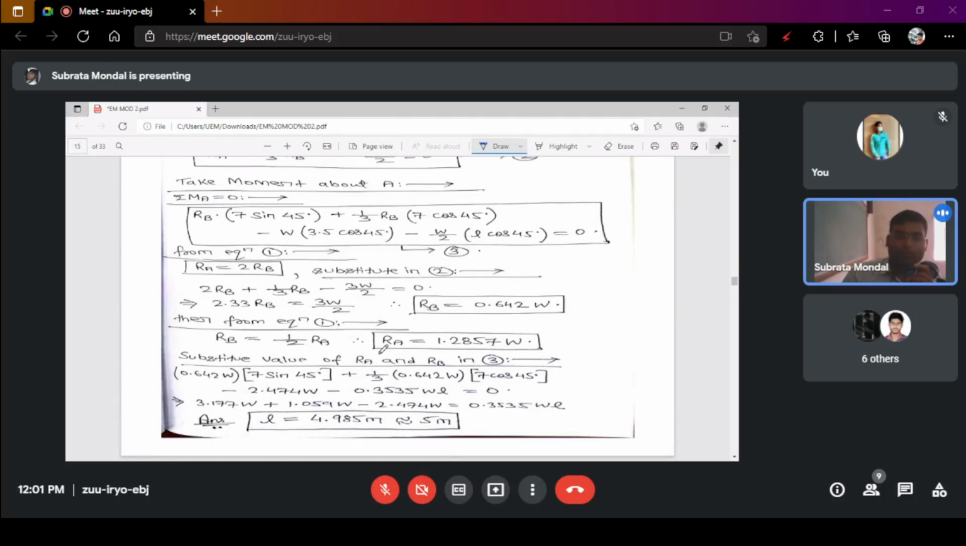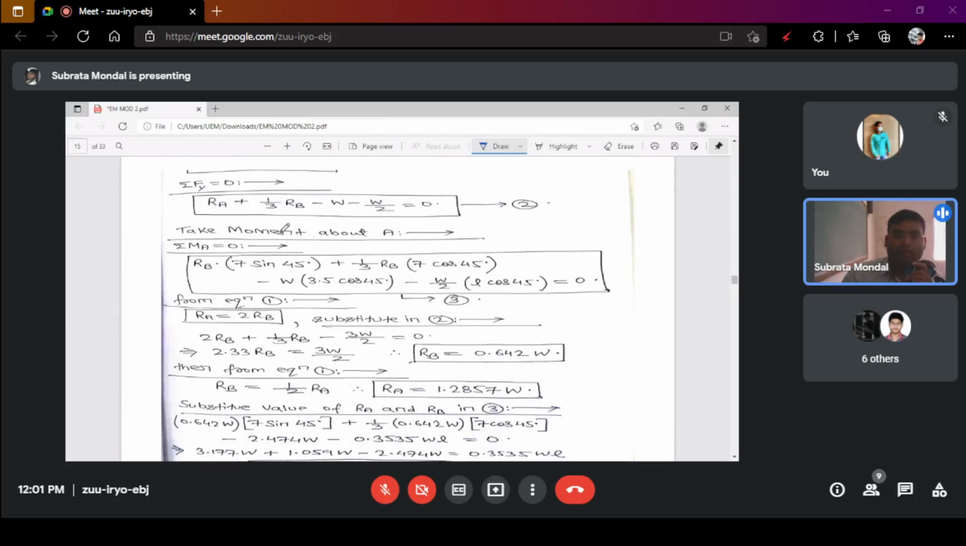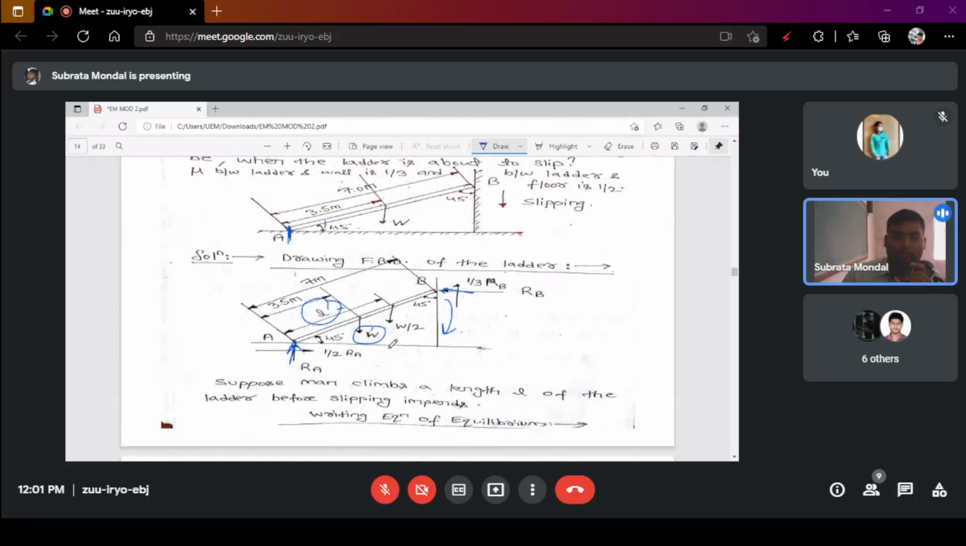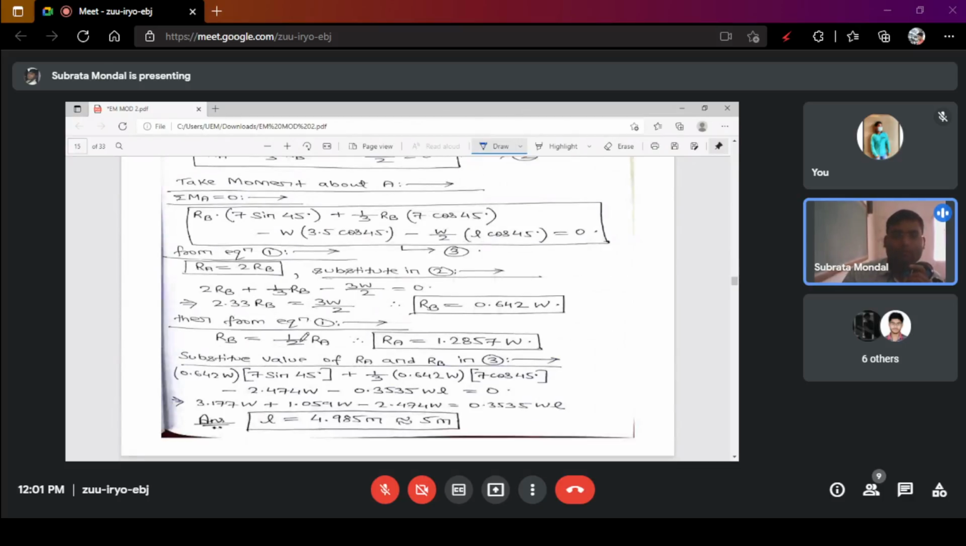So the moment will be RB into 7 sine 45. Why RB into 7 sine 45? Because this is the RB, and this 45 angle is also mentioned, and 7 is the length. Sine 45 plus one third RB into 7 cos 45, because that amount of the coverage, minus W into 3.5 cos 45 degree into L divided by 2 L cos 45 degree. So if you equate these two, you'll get the RB value and RA value.